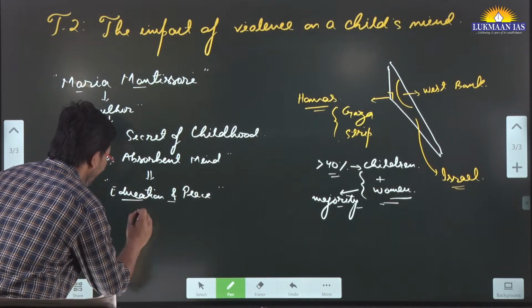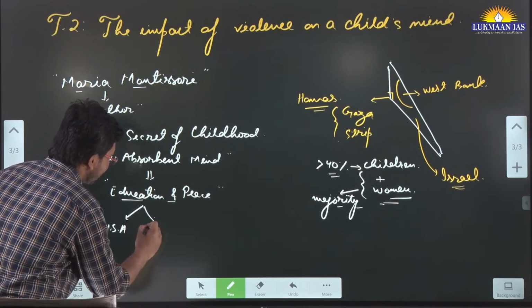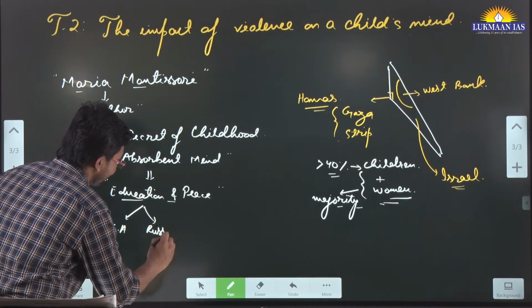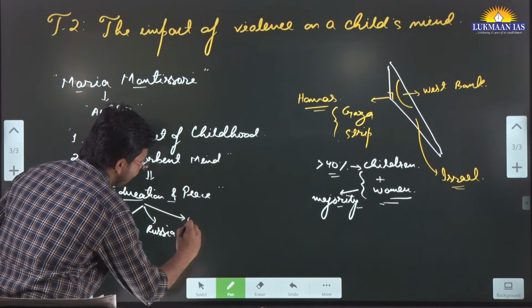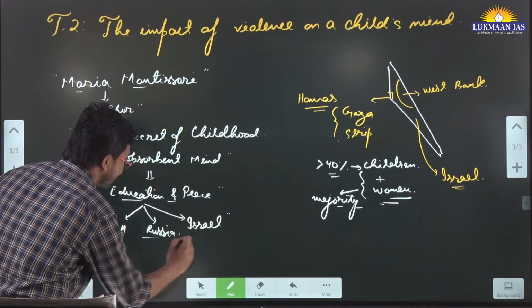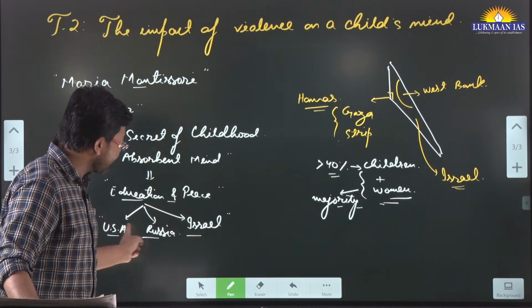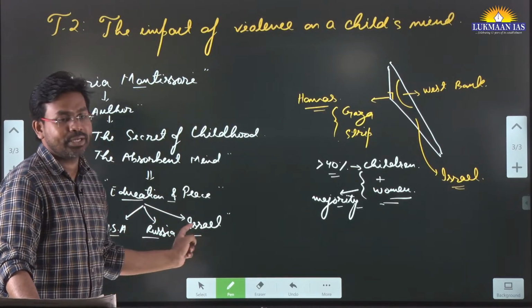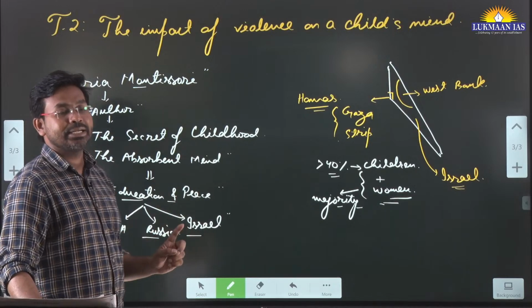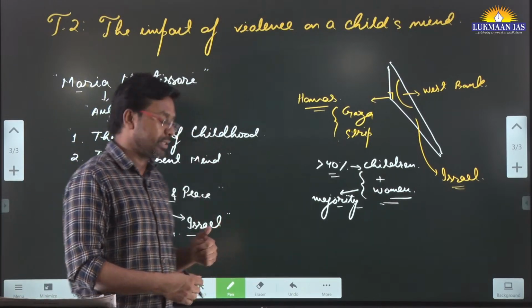Most educated people stay in USA, Russia, and Israel. But the contradiction is that despite having the most educated people, these countries are in a perpetual state of warfare with one country or another.